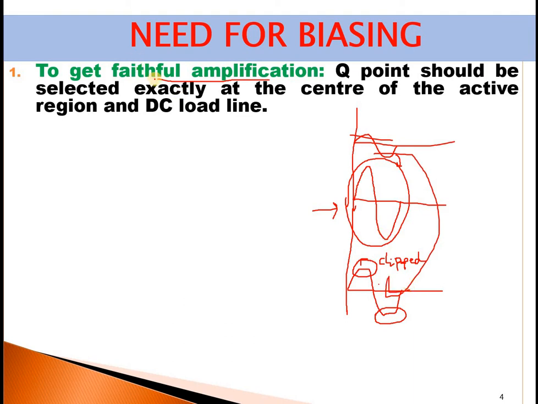Hence, in any amplifier, if we obtain an amplitude at the output like this, some information will be lost here. This has to be avoided. That is why we need to select the Q point exactly at the center of the active region. This is a must, or I can say a very, very important aspect of biasing.